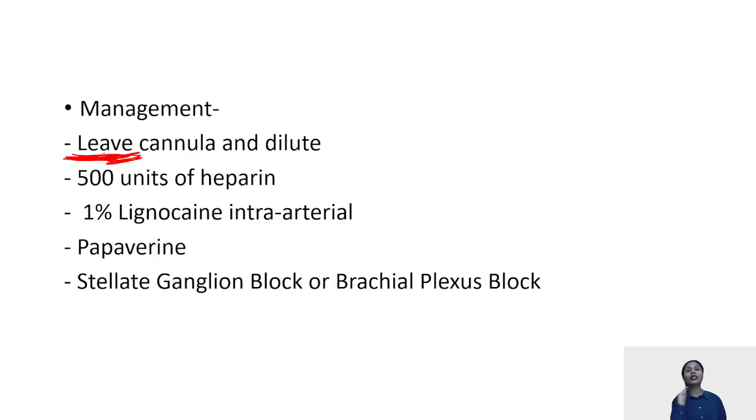You can use lignocaine, and lastly papaverine or phentolamine can be used to avoid that vasospasm. If nothing works, then a stellate ganglion block, or lastly a brachial plexus block, can be given to the patient.